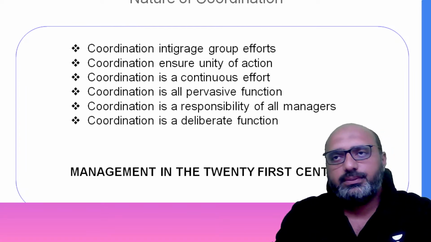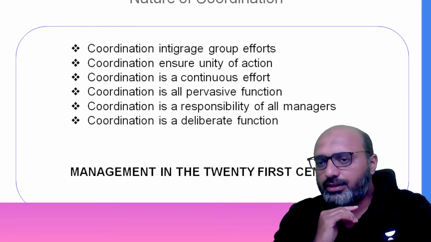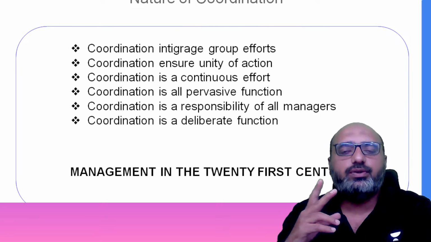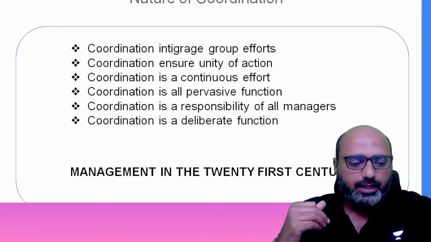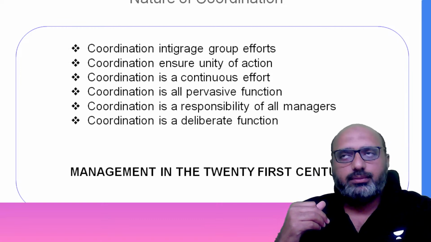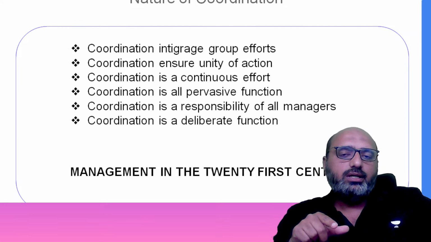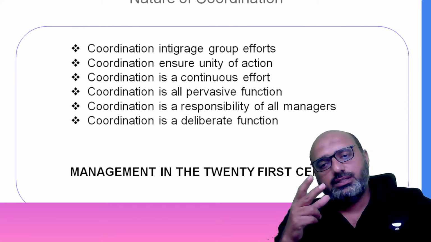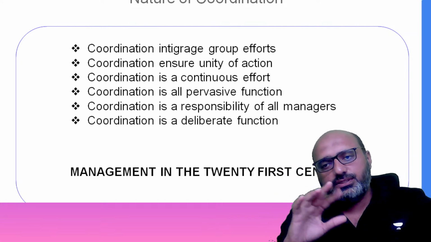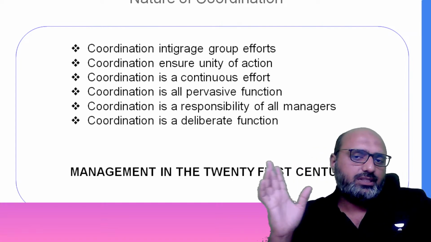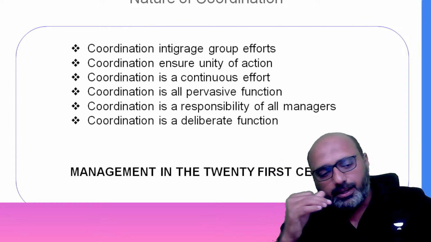Let me give a very live example. In huge organizations, we will have two or three shifts. For example, the morning shift is from 6 o'clock to 3 o'clock. Then the second shift starts from 3:30 to 12 in the night. Then the third shift, also called the graveyard shift, starts from 12 o'clock night to 6 in the morning.